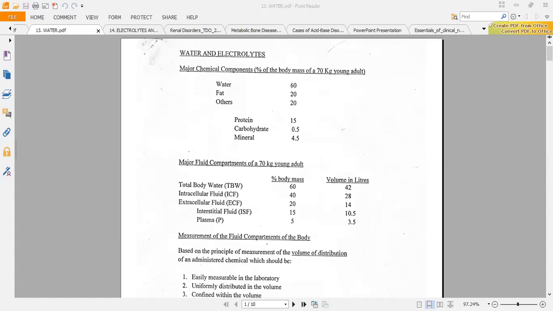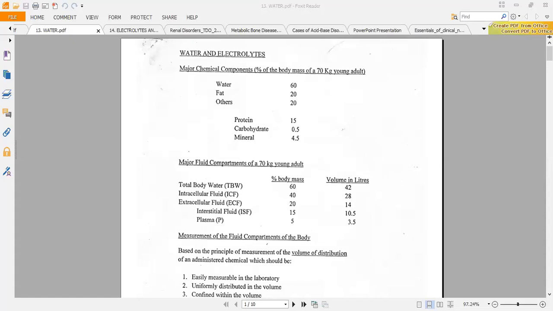Now, the second equation is that when I take the total body water, 2/3 of the total body water is found in the intracellular compartment. I'm using the term total body water, so when I take the 42 liters, 2/3 of the 42 liters is found in the intracellular compartment.